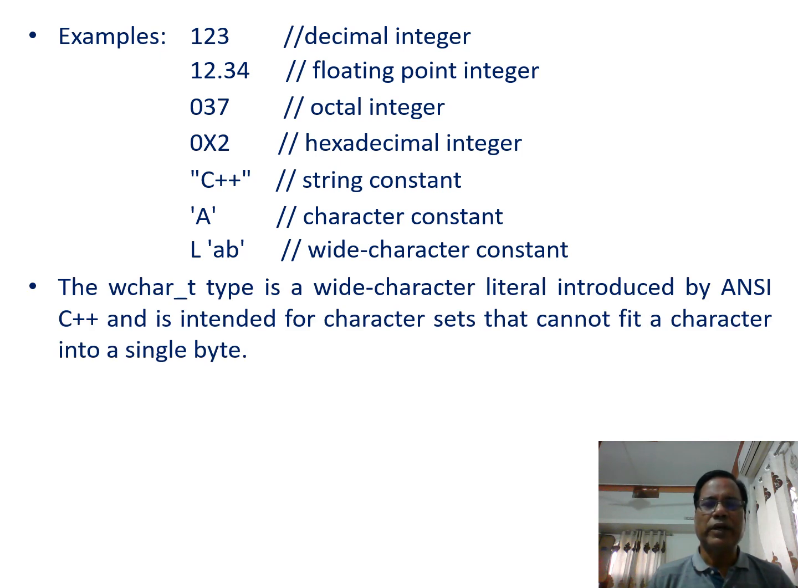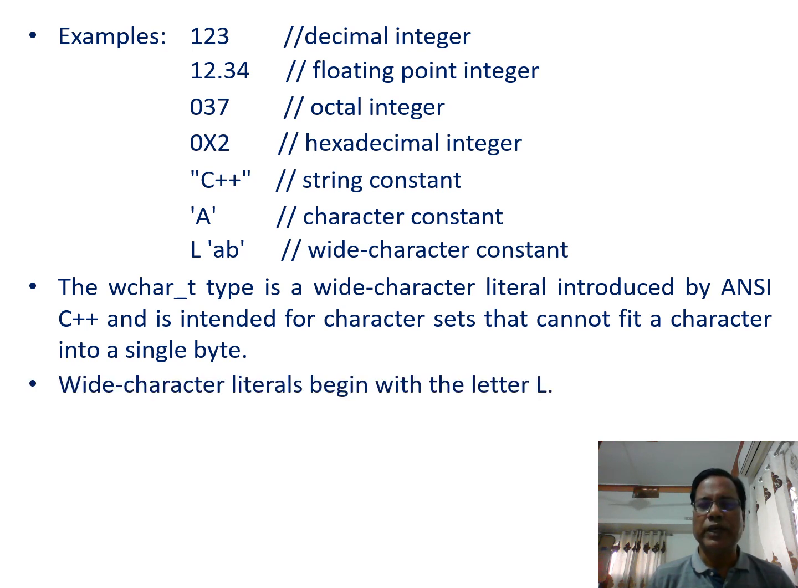The wchar_t character type is a wide character literal introduced by the ANSI C++ and is intended for character sets that cannot fit a character into a single byte. Wide character literals begin with the letter L.